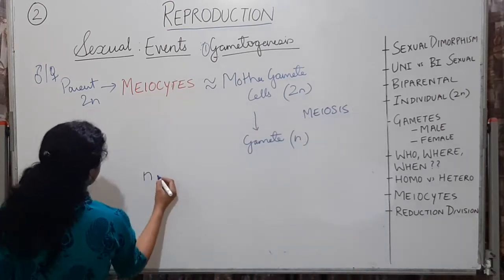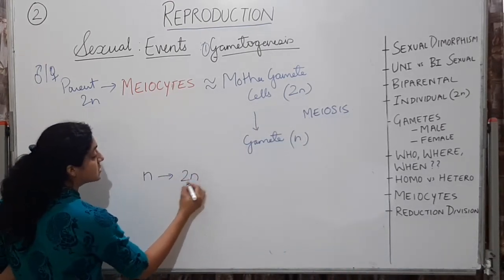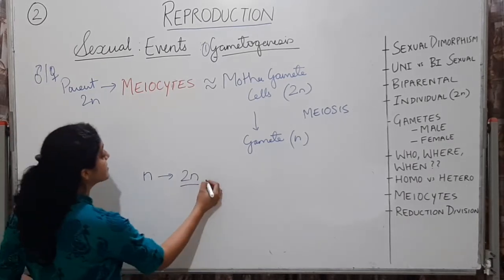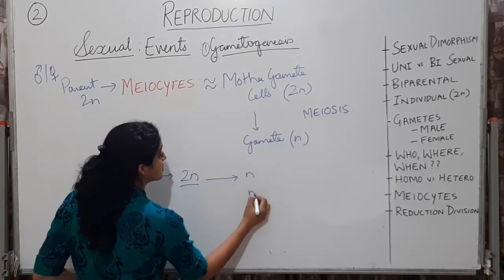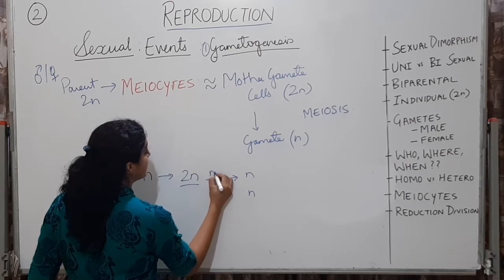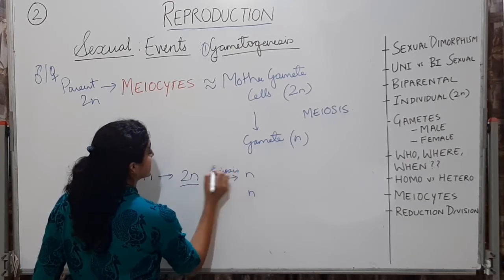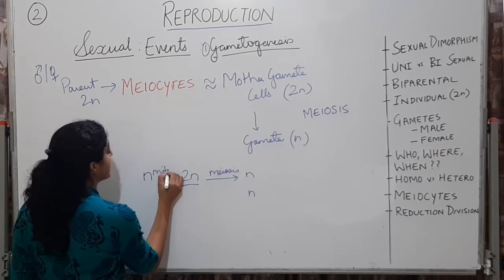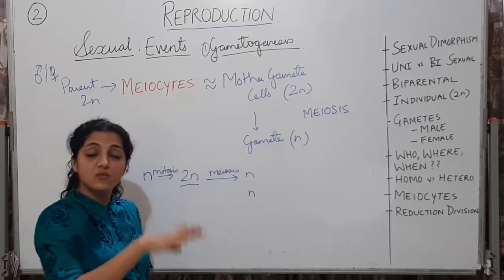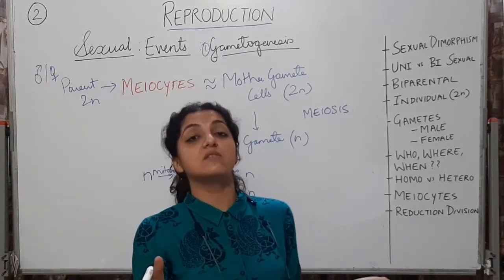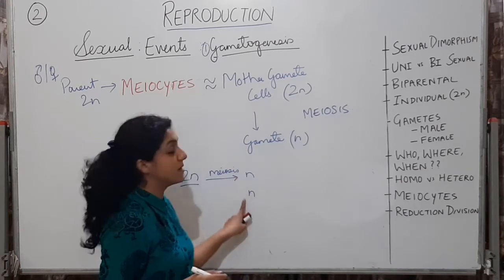Haploid organisms first undergo mitosis and then there is a reduction division to produce gametes. So first they will show mitosis and then the meiocyte cell undergoes reduction division to produce gametes.